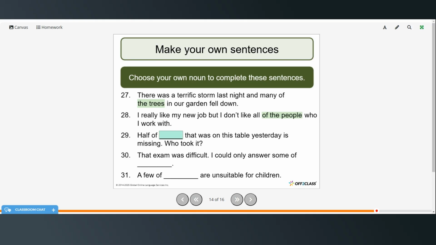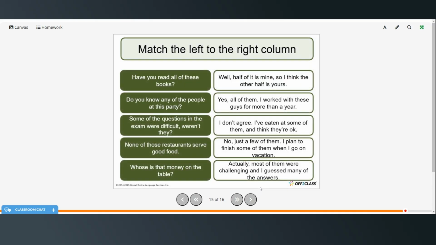Half of the cake that was on the table yesterday is missing. Who took it? That exam was difficult. I could only answer some of the questions. A few of the books are unsuitable for children. And again, you might have different answers here, but these are just some suggestions.